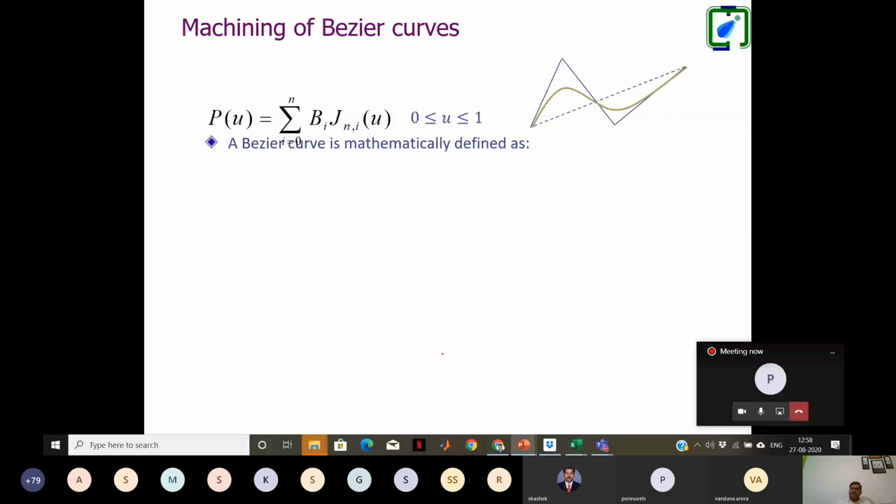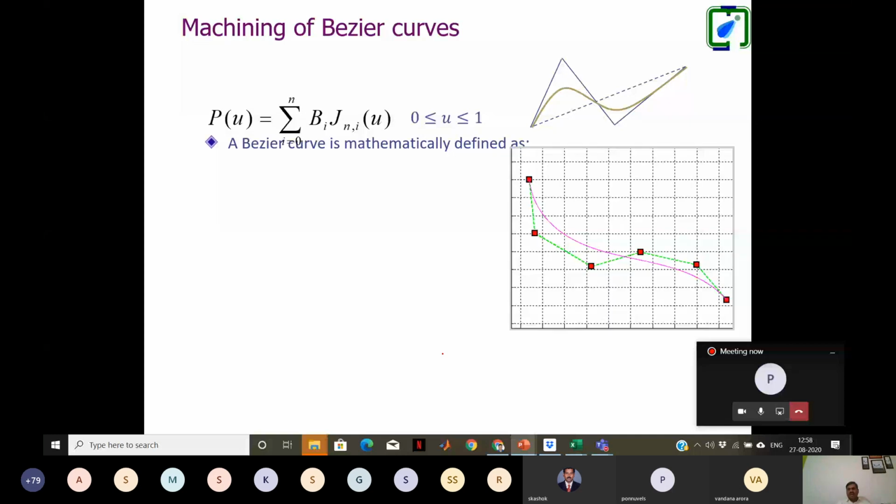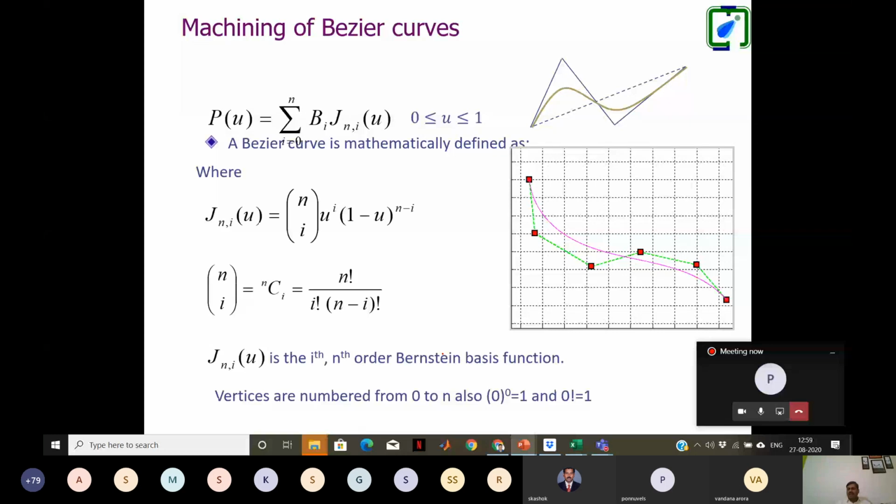So here my target is not to explain the Bezier curve. I just want to say that other than circular interpolation, it may be a hyperbola, it may be a parabola, or it may be anything. For example, this is the calculation of the Bezier curve. It's a highly complicated curve. These are the typical equations, and we need to calculate a lot of points on the Bezier curve. Suppose I calculate 100 points, I can join them with straight lines.